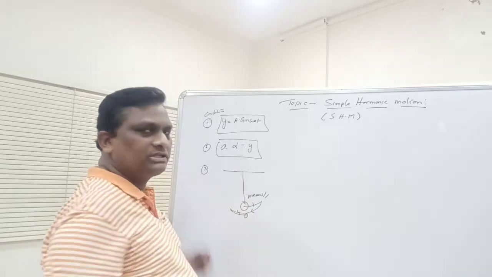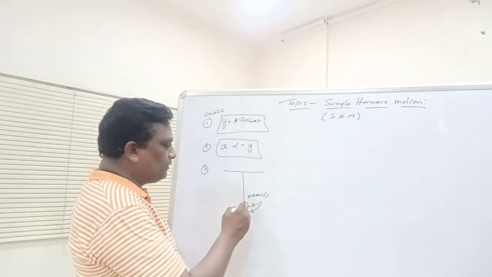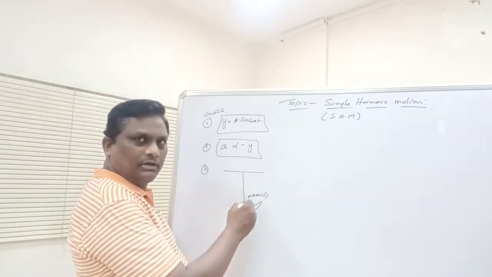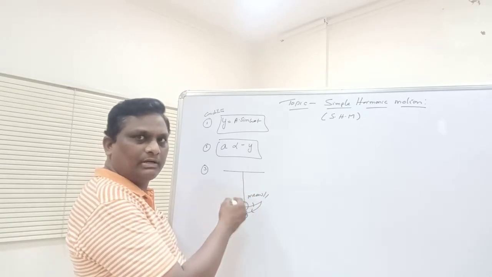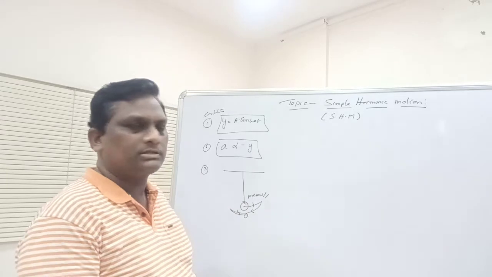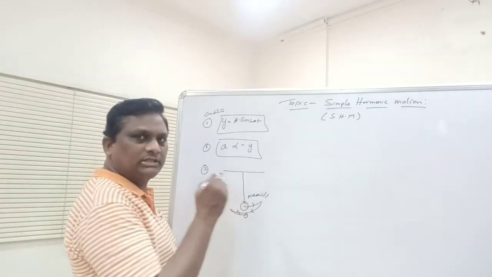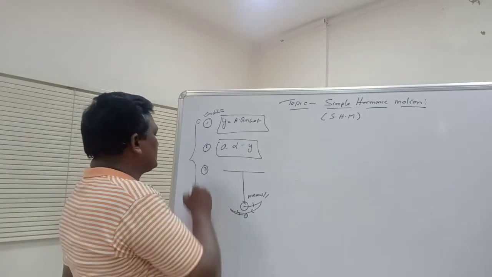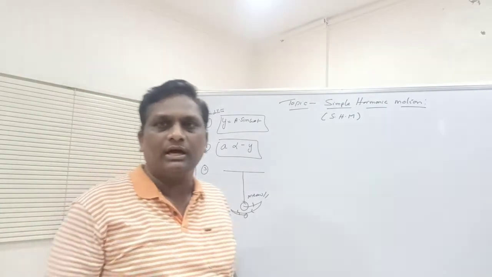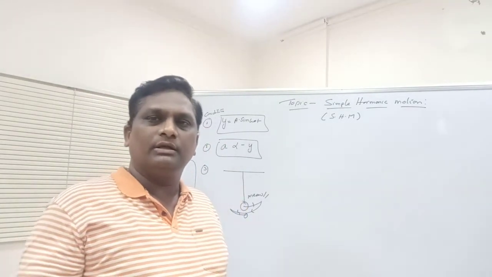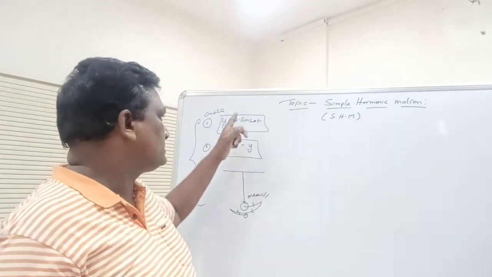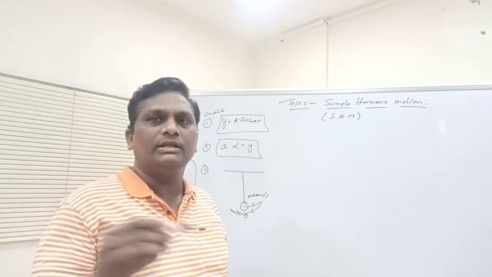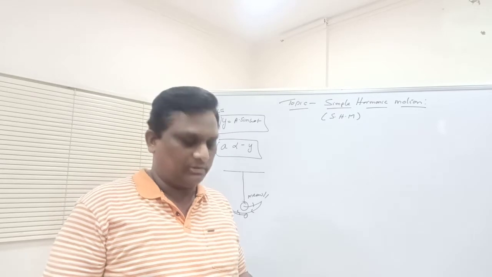With respect to this mean position, this body vibrates in to and fro directions. If the motion of any body satisfies these three conditions, then we say that the body is in simple harmonic motion.